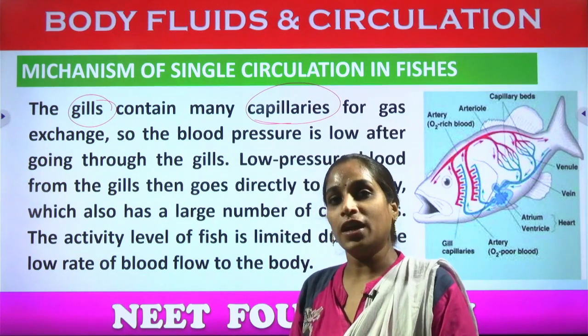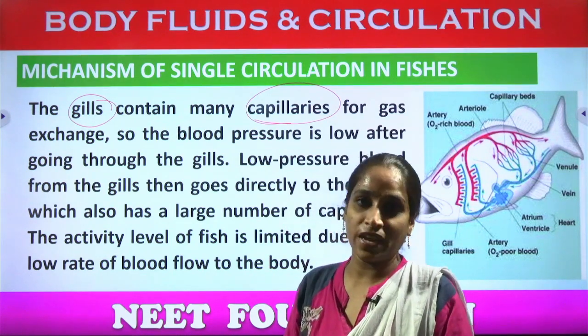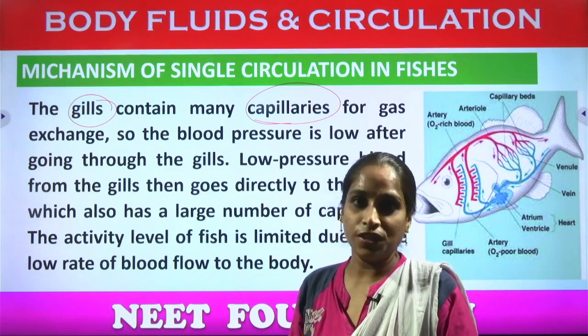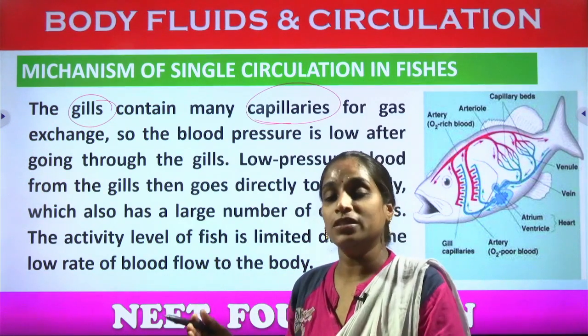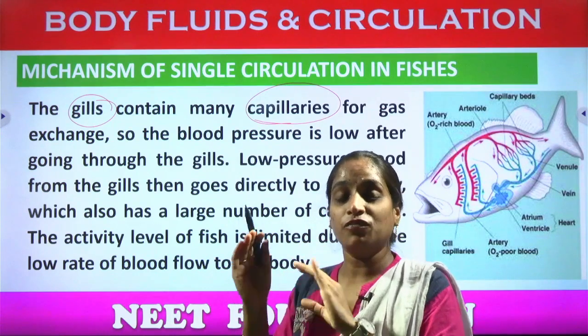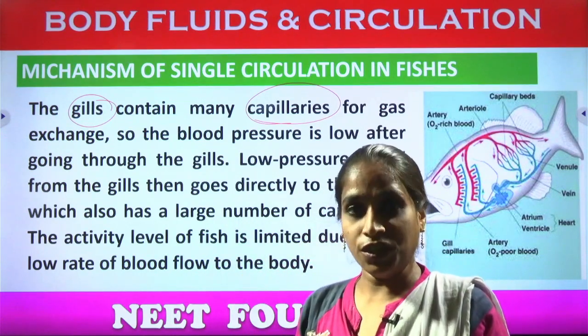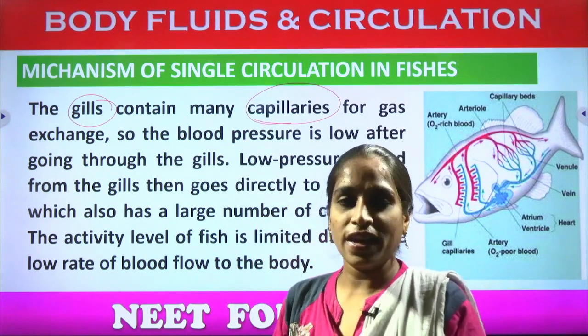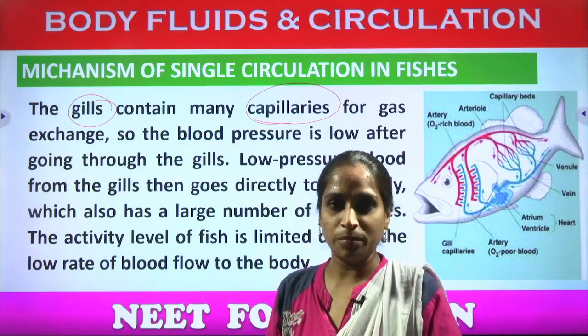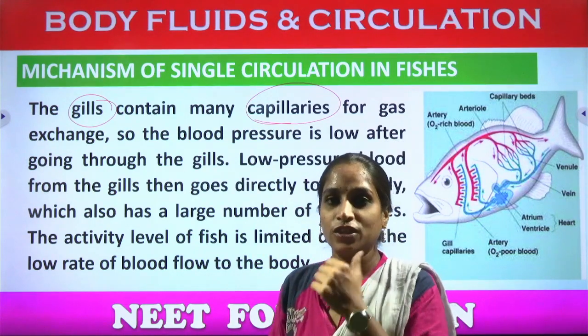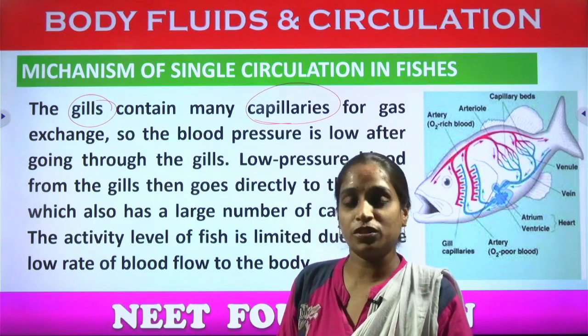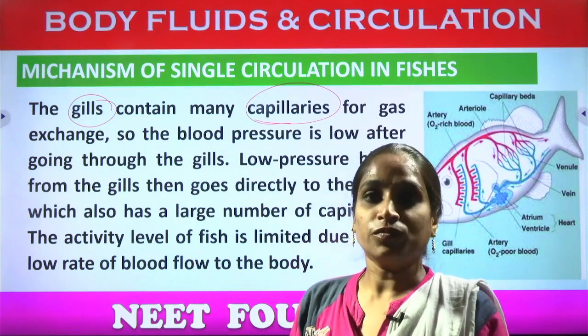Pulmonary artery and pulmonary veins will be carrying the deoxygenated blood. But coming to the mammals, pulmonary veins will carry the oxygenated blood and veins will carry the deoxygenated blood. Okay, so the same kind of circulation can be seen in aves, birds, and also the reptiles.